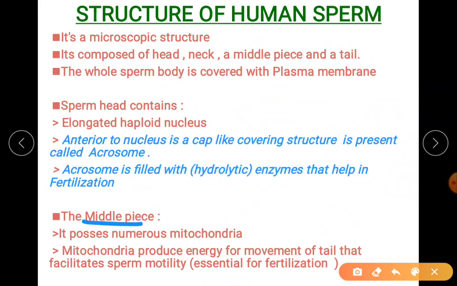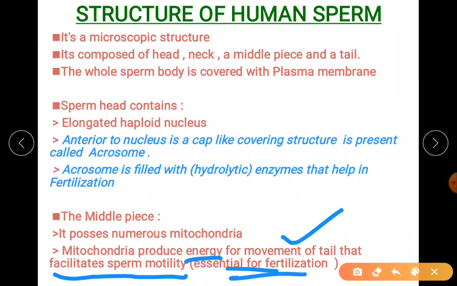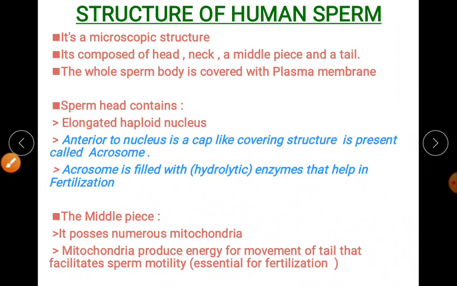Coming to the middle piece, the sperm head is understood. In the middle piece, there are numerous mitochondria arranged spirally, and you all know very well the purpose of mitochondria. It produces energy mainly for the movement of the tail. The movement of the tail facilitates sperm motility, so that's why it is essential for fertilization. That's why I explained how it enters and penetrates through the wall layers of the ovum. So it is clear over here. This is your explanation for the 5-mark question.